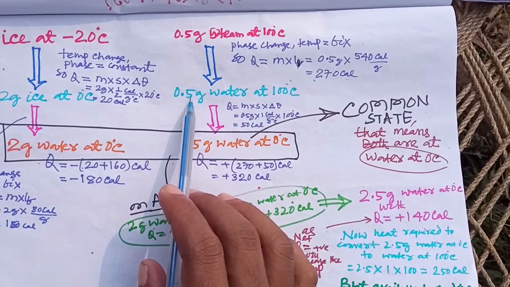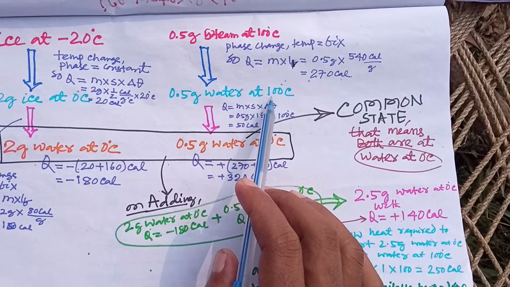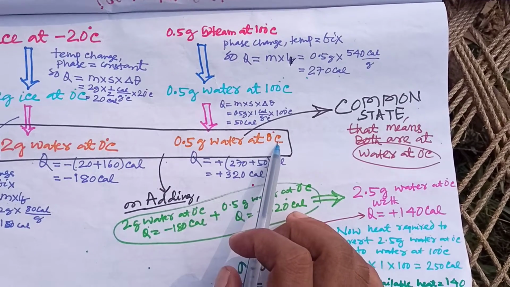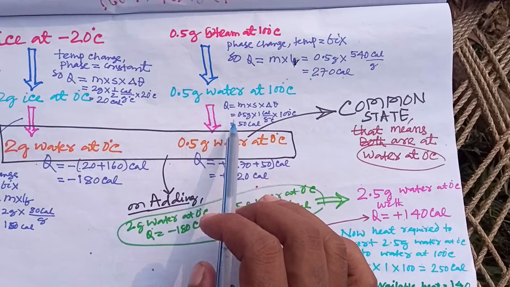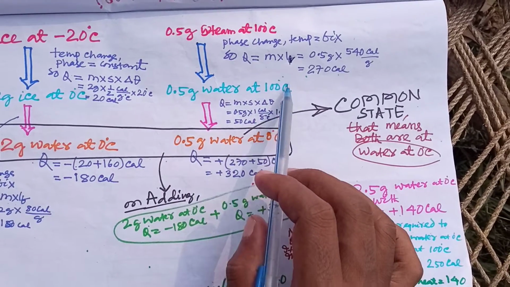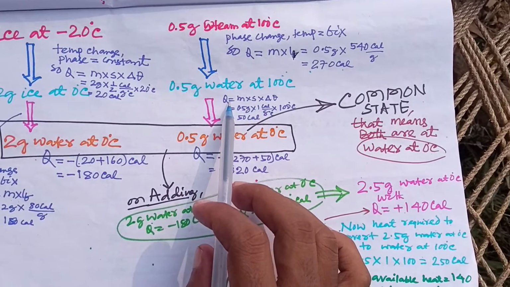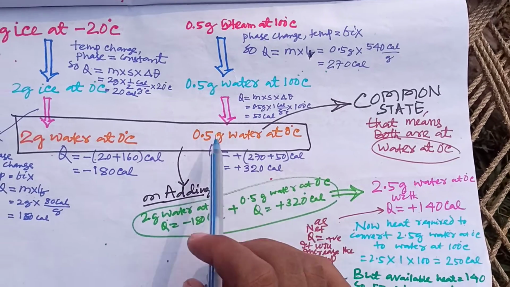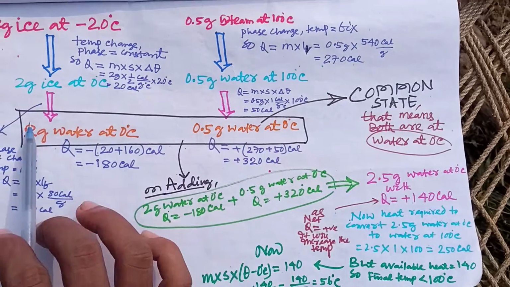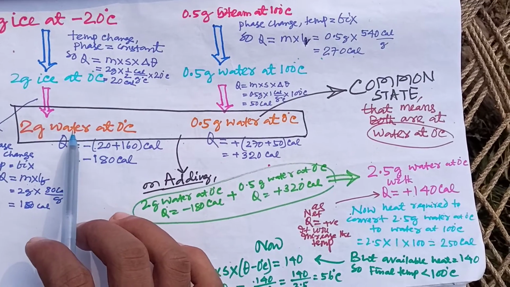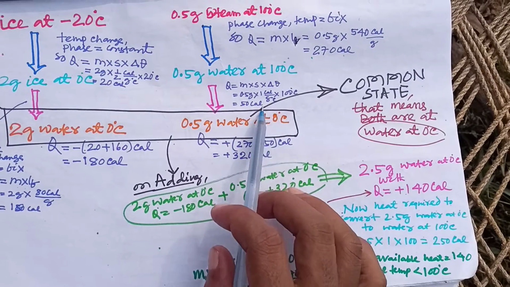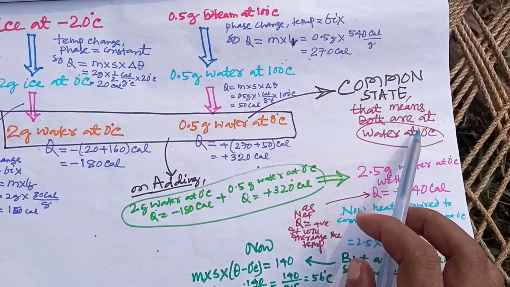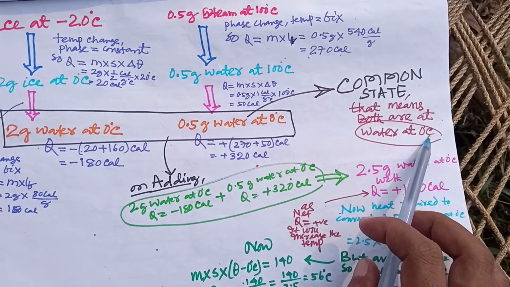Again, on going from 0.5 gram water at 100 degree to 0.5 gram water at 0 degree, here the phase is constant as both are water but the temperature changes, so we have to use Q is equal to ms delta theta. So this comes out to be 50 calorie. So now both are at the same state, the common state. That means both are water at 0 degrees.